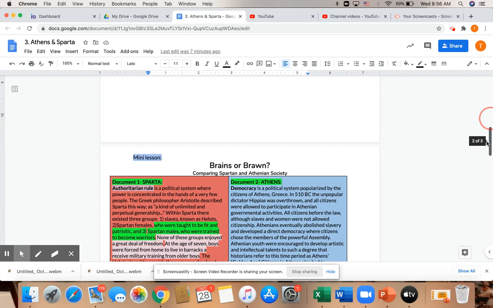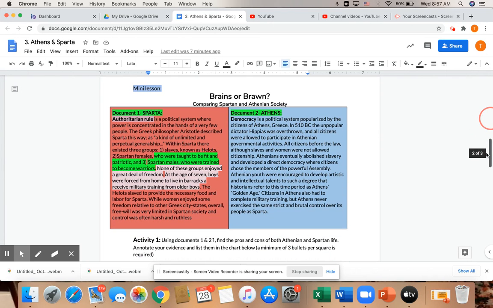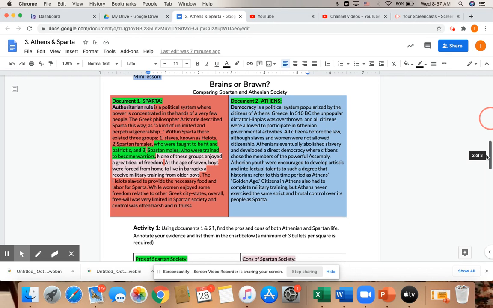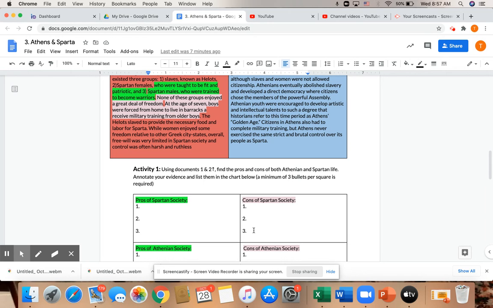Moving forward, we'll have a mini lesson where we'll be looking at two documents that give us information about each civilization, Sparta and Athens. As your teacher reads the documents, you are going to annotate for evidence of pros and cons of each civilization, using the colors green for pro and pink for con.